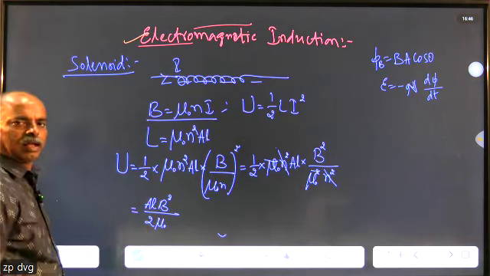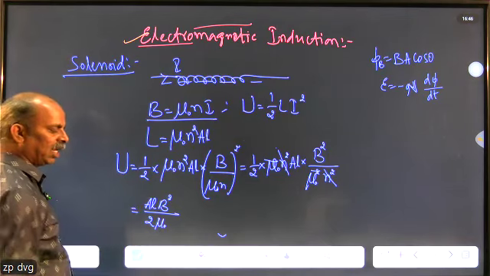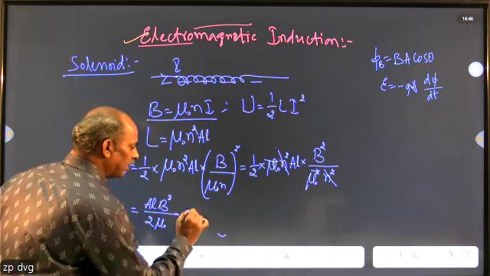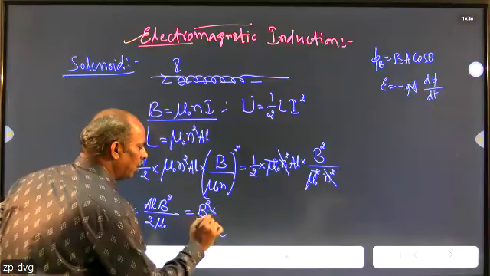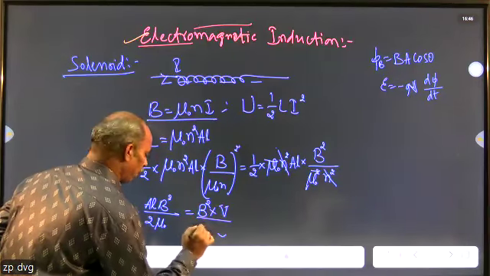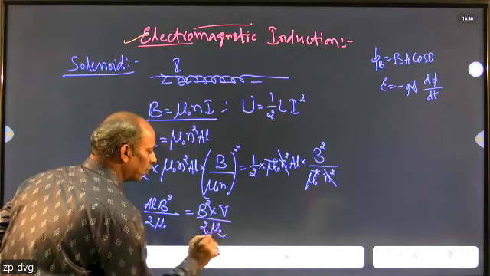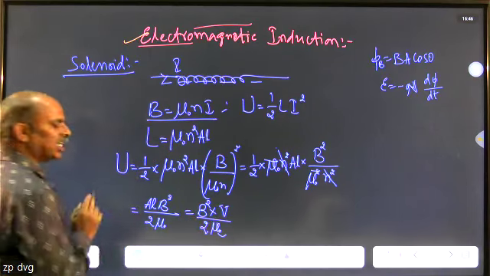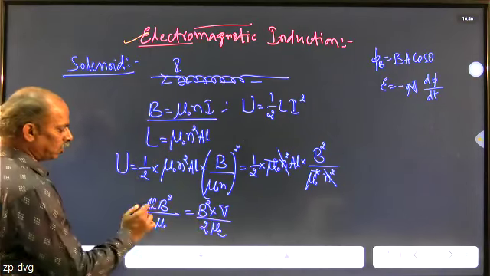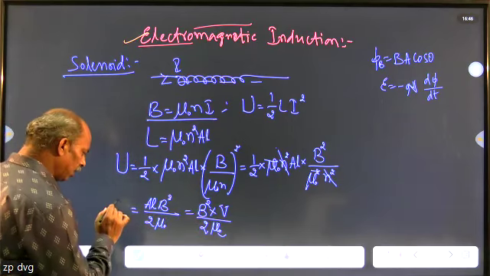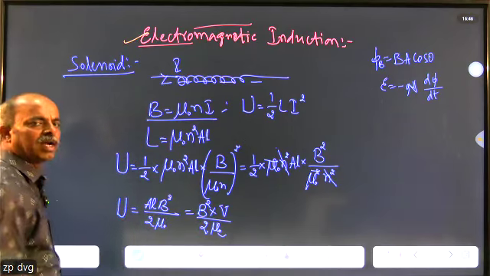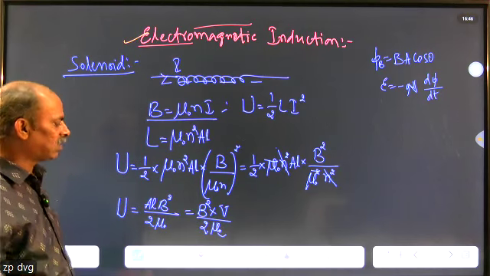Here A stands for area and L stands for length. Then this can be written as B squared into V divided by 2 mu naught. What do you mean by V? V stands for volume, as volume is equal to length into breadth into height. This amount of energy is going to be generated in a single solenoid.